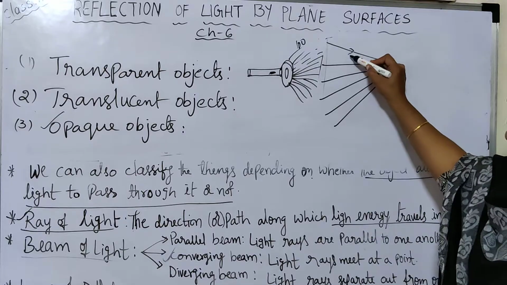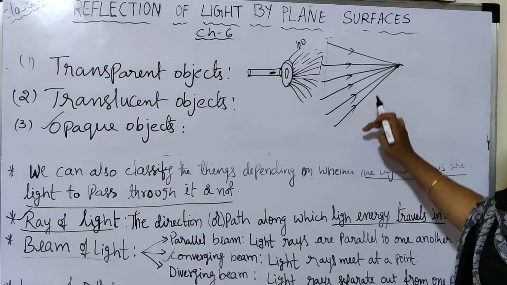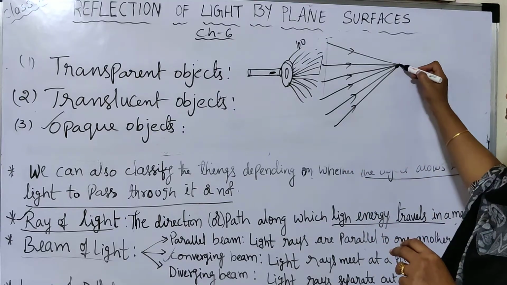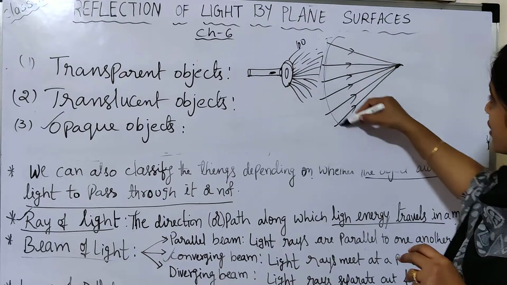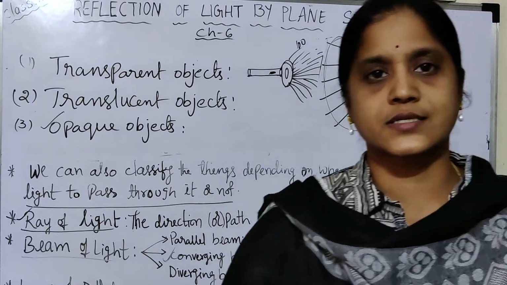So these rays are not parallel like earlier. These are also a beam of light rays, a bunch of light rays, and they will meet at one point. This type of beam of light rays is known as a converging beam of light rays.